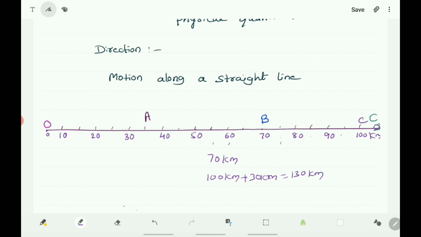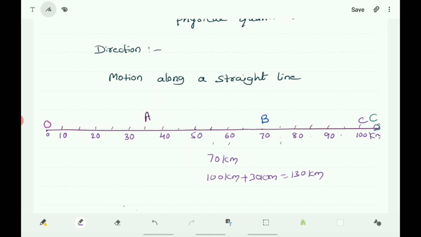So see the point here, from O to B the displacement is 70 km, but the distance travelled from O to B is 130 km. That is, it reaches C by travelling a distance of 100 km, and it comes back along the same path to reach B. That is, it travels from C to B 30 km. So totally it becomes 130 km, and see the difference here. The distance travelled is 130 km, but the displacement is 70 km.